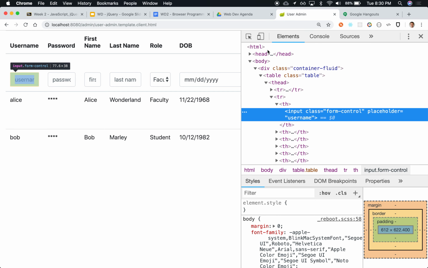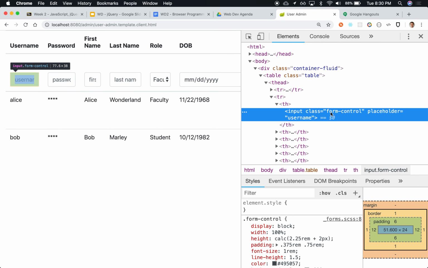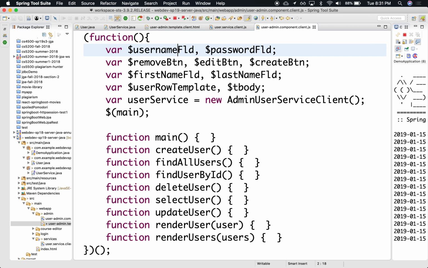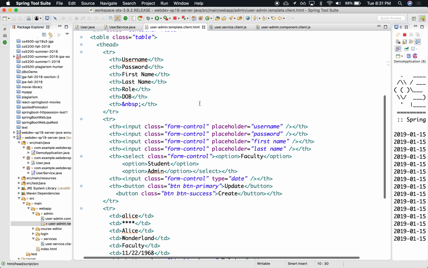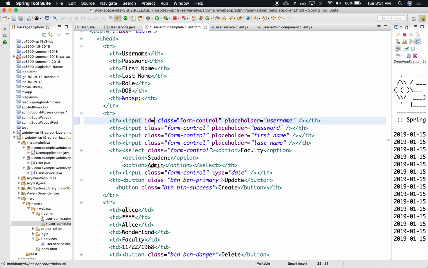we can do an inspect. We can look at the elements, and looks like we never actually gave it an ID. That's fine. I'm going to follow the naming convention that if I call the local variable username field, I'm going to use the same name for that field here. So here's my input field, and I'm going to give it an ID of that same name without the $ sign. Yes? All right, so I can keep it straight in my head that this field with this ID maps to that variable over there and on the other side. All right, so I'm not going to do all of them. I'm just going to do a couple.